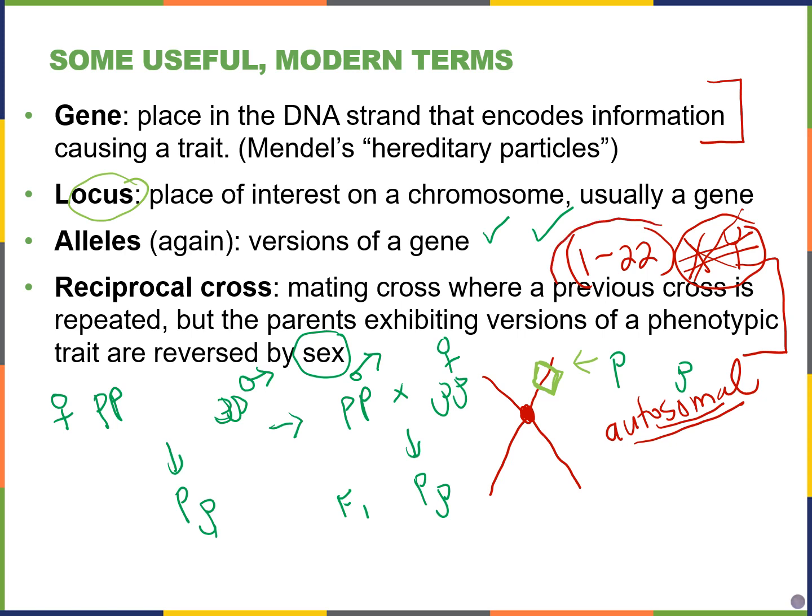So again, if a gene is on chromosomes 1 through 22 in the human, we call those autosomal genes. If the gene will be located on the X or Y chromosome, we're going to call those sex-linked genes, and we're going to see that later on.